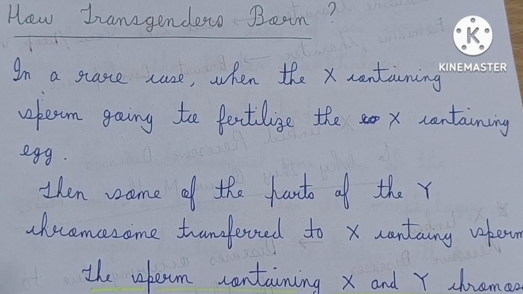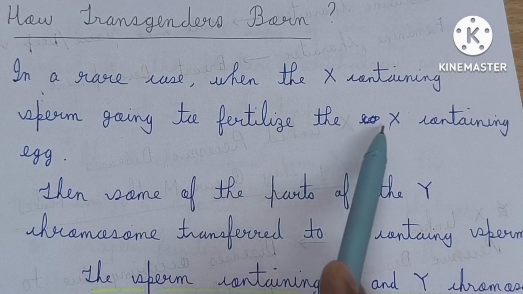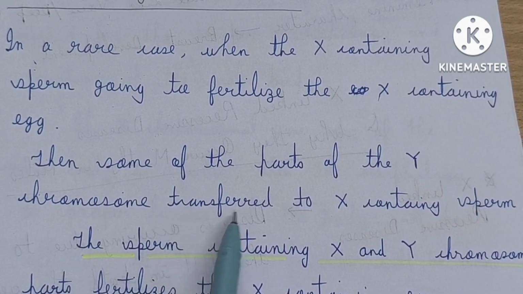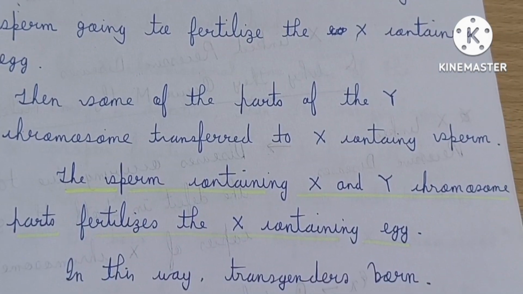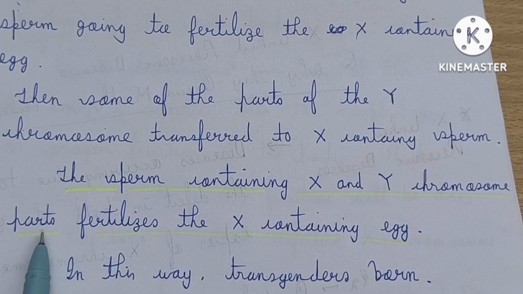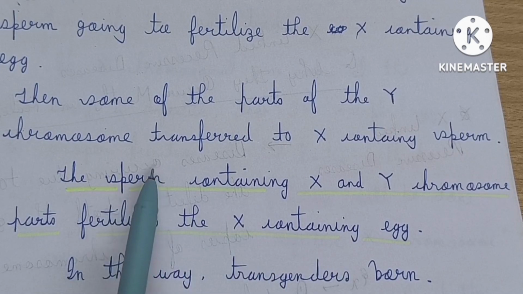So I've written that in a rare case, when the X containing sperm is going to fertilize the X containing egg, some parts of the Y chromosome transfer to the X containing sperm, and the sperm now contains both X and Y chromosome parts, and this sperm fertilizes the X containing egg.